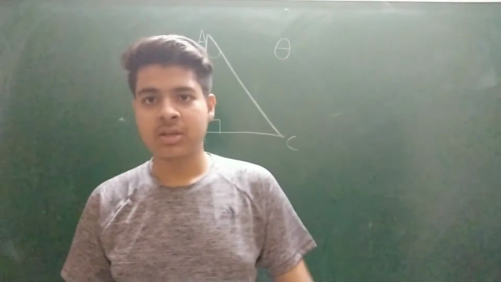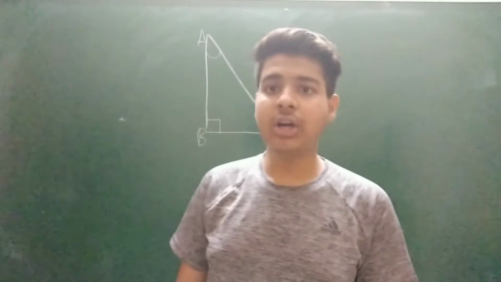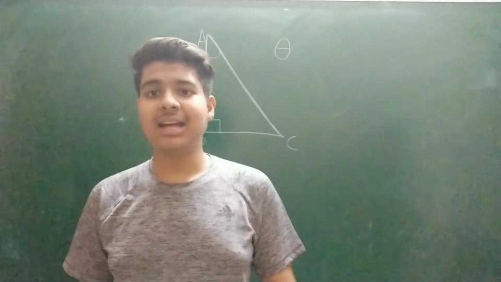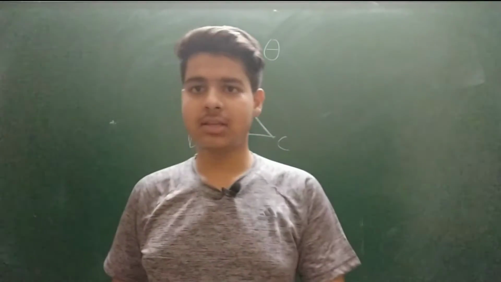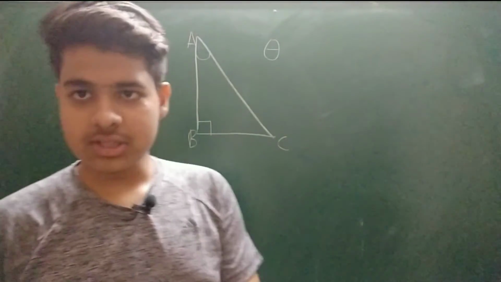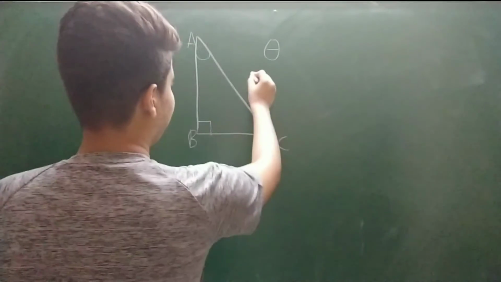The short forms, as I tell you: sine, we call it sin. Cosine, we call it cos. Tangent, we call it tan. Cotangent, we call it cot. Cosecant, we call it cosec, and secant is called sec. So as we are discussing the 6 trigonometric ratios, the first ratio, which we call sine, we write it as